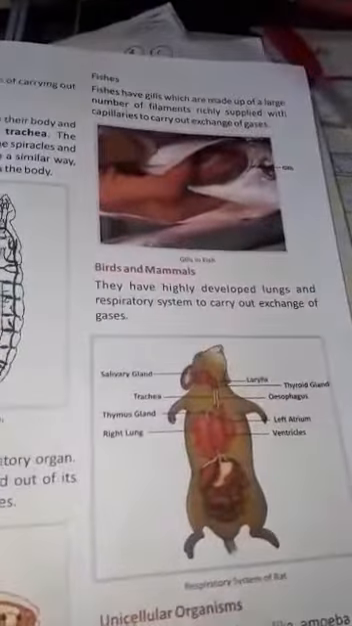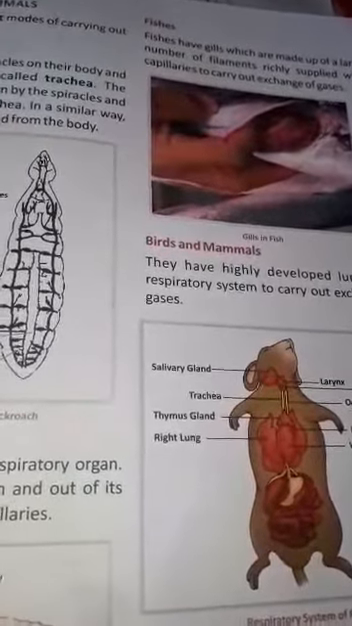Now the fishes have gills, which are known as the respiratory organs. Fishes are supplied with small, fine, hair-like structures known as capillaries, from where the exchange of gases takes place. Now the birds and mammals have a highly developed respiratory organ known as lungs, and the respiratory system carries out the exchange of gases.